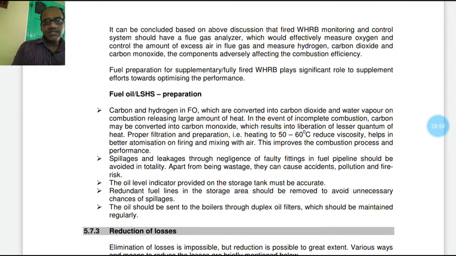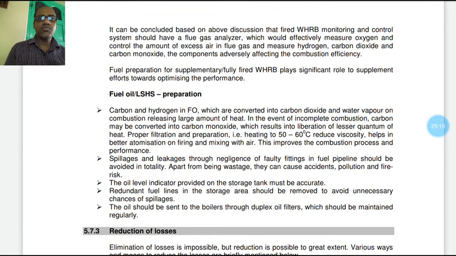Second, spillage and leakage through negligence or faulty fittings in the fuel pipeline should be avoided totally. Apart from being wastage, they can cause accidents, pollution and fire risk.